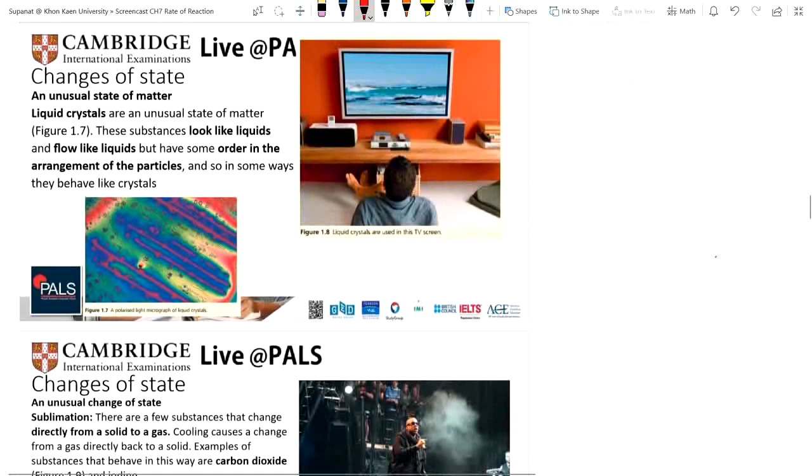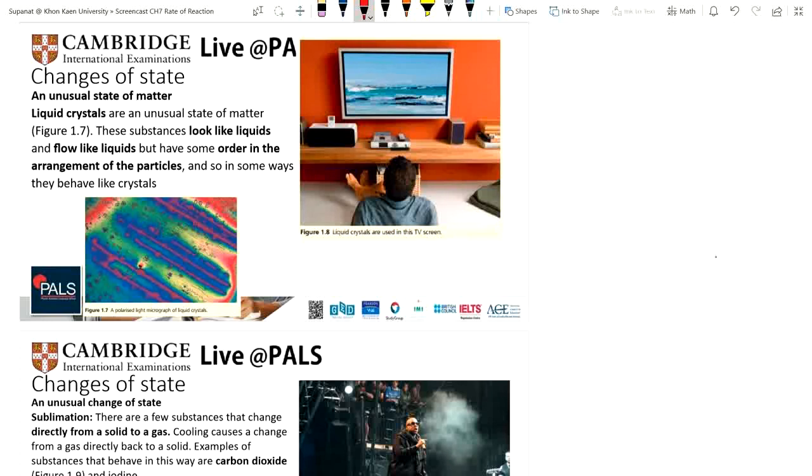The unusual state of matter. Have you ever heard of the LCD screen? LCD stands for liquid crystal display. What are liquid crystals? The liquid is the liquid, and the crystal seems to be a solid. The crystal means it's kind of a solid. Liquid crystals are an unusual state of matter.